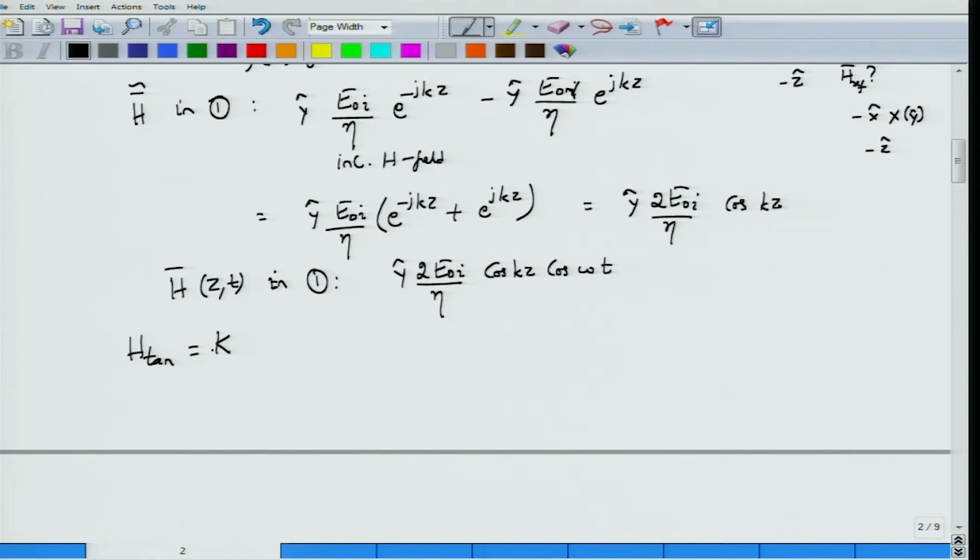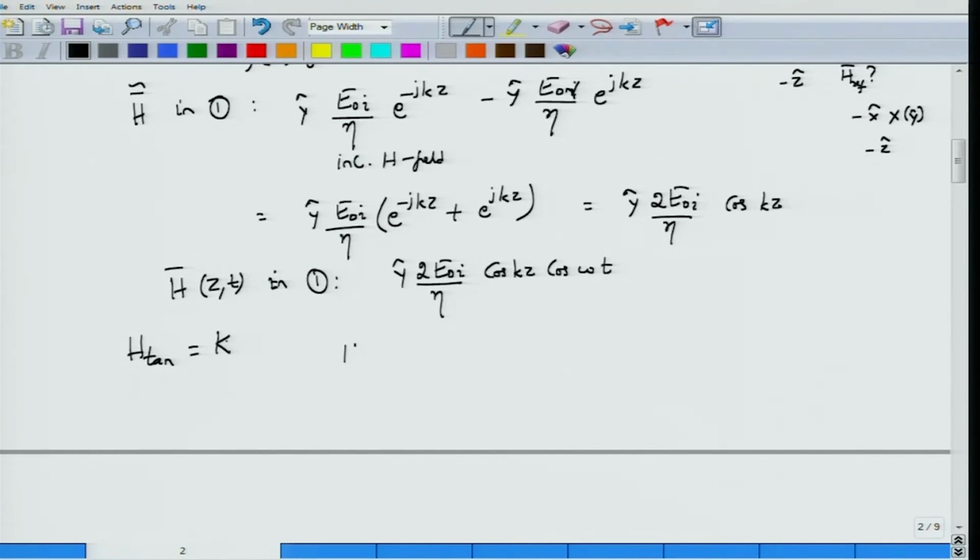The discontinuity in the tangential magnetic fields will be equal to the sheet current density K. This is possible because you have a conductor, and current is induced in that conductor. The fact that H tangential 2 is 0 does not mean that H tangential 1 is also 0. In fact, H tangential 1 will be equal to the sheet current density K.